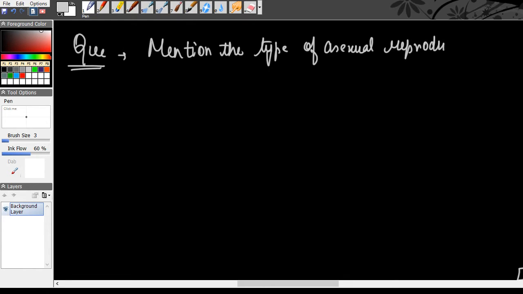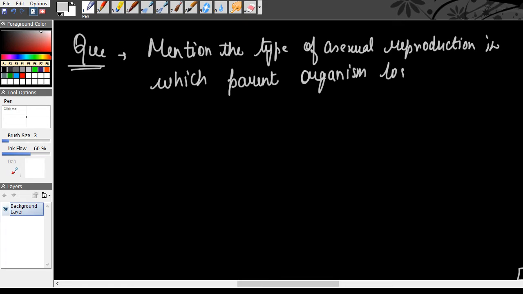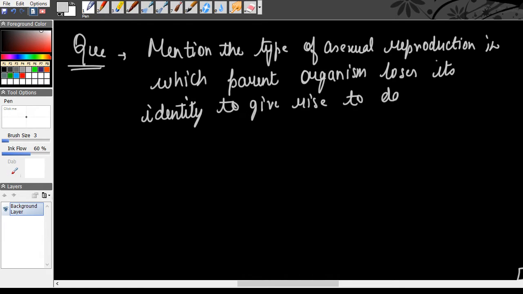in which parent organism loses its identity to give rise to daughter cells. To give rise to daughter cells. Right? Now, what kind of reproduction is it?